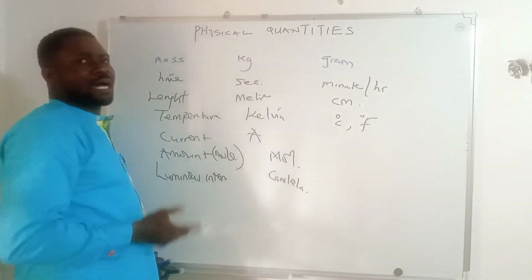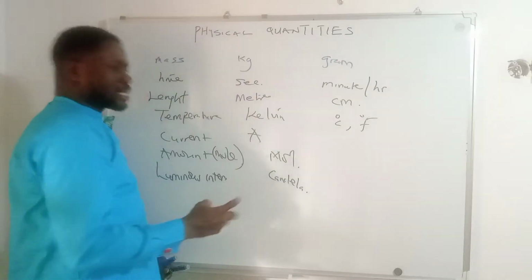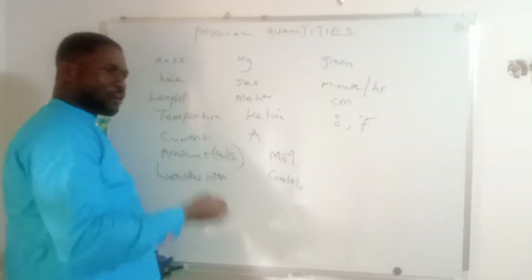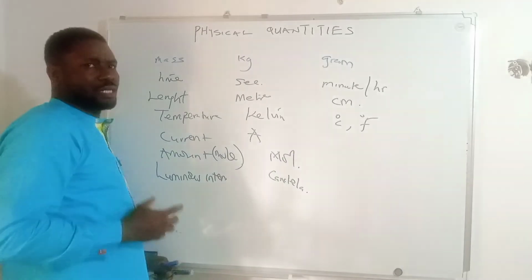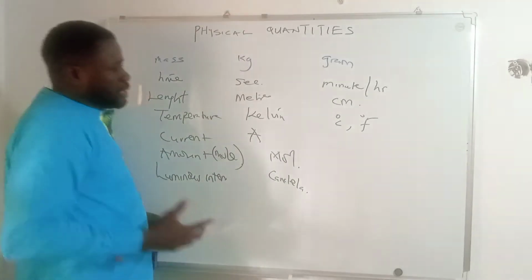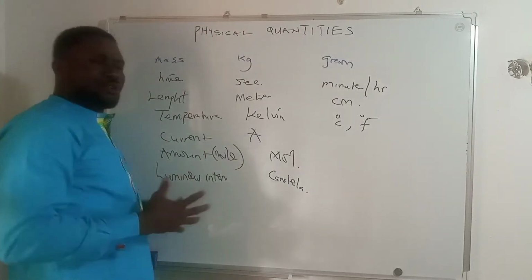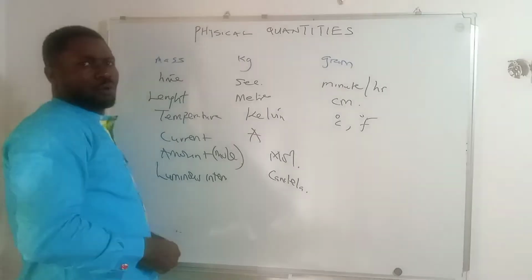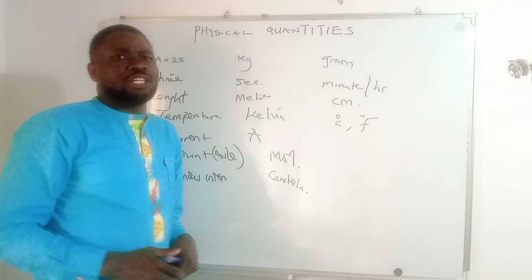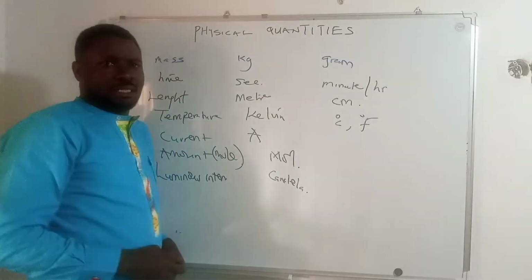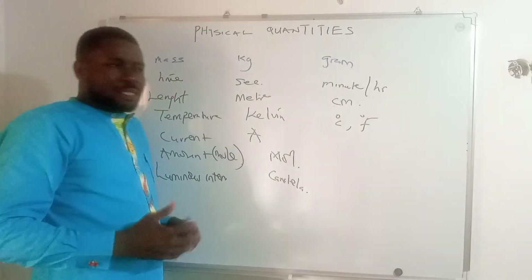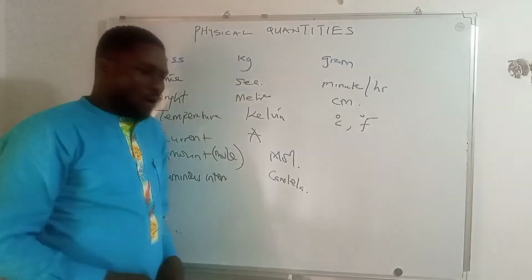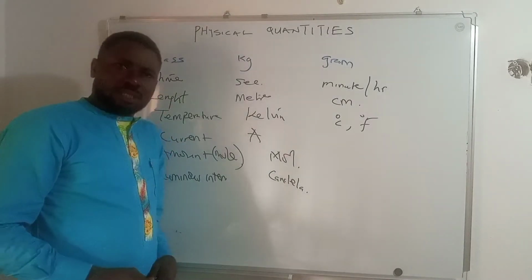They are fundamental quantities because their units cannot be derived. Their units cannot be expressed in terms of other quantities. So all you need to know is just that the current has a unit in amp, that the amount of a substance has a unit in mole. There is no further explanation as to the origin of this unit. This is why we say that these quantities are basic or fundamental quantities.